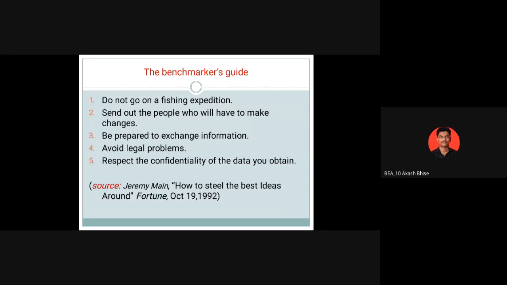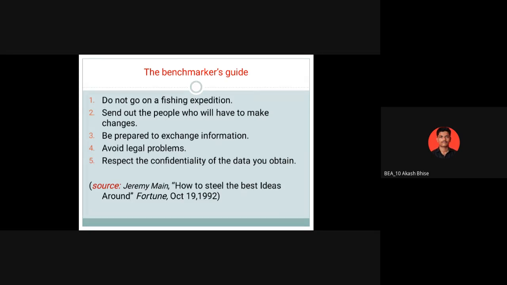Send out the people who will have to make changes. Suppose take the selection of partners; already we have discussed that. Be prepared to exchange information. At the time of benchmarking, you should have your script. Otherwise, when you go there, नाहीतर तिथे गेल्यावर मला पुन्हा आठवलंच नाही मला. If a point is missed, that will be very critical.